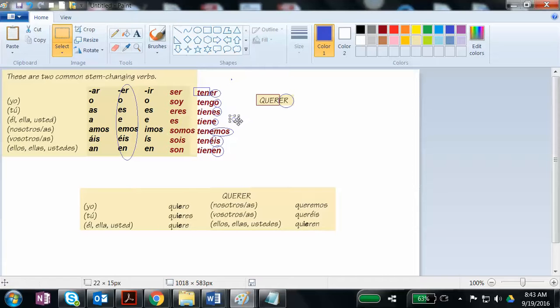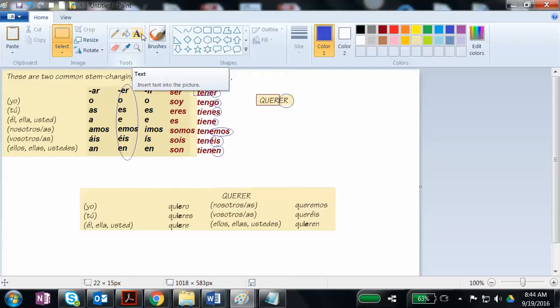So what makes a verb irregular is either messing with its stem, like tener, or messing with its endings, like ser, or some kind of combination of the both, which is really what's happening with ser. So there's a whole set of verbs called stem changers, and they're called stem changers because they're going to get the endings that you would normally associate with them, but you've got to make a spelling change in the stem. Okay, and there's 3 types.